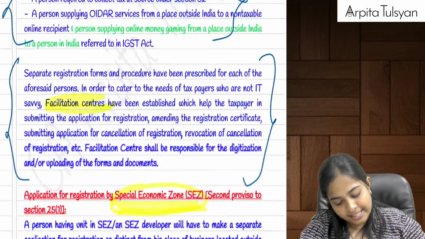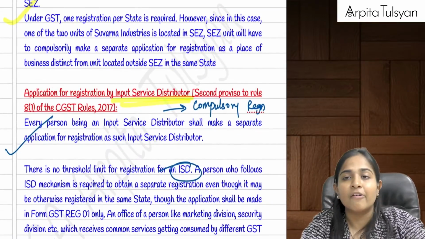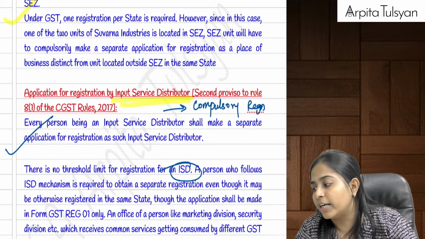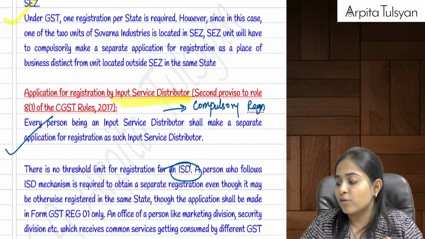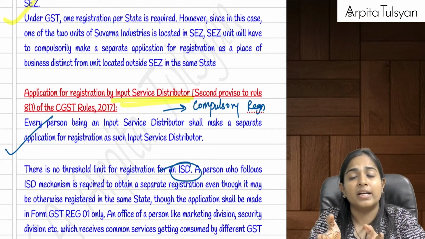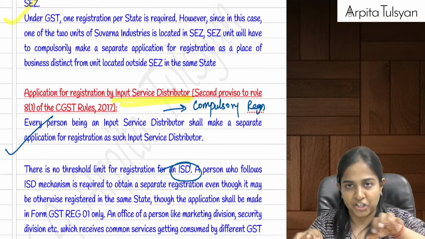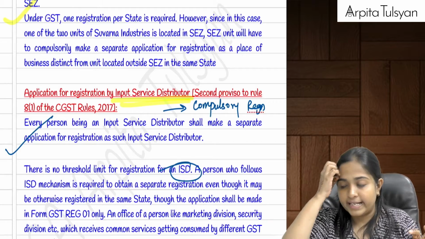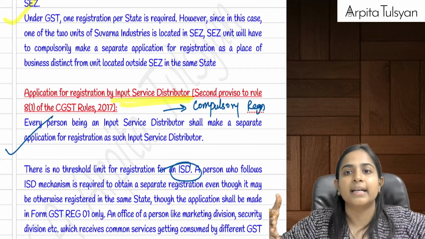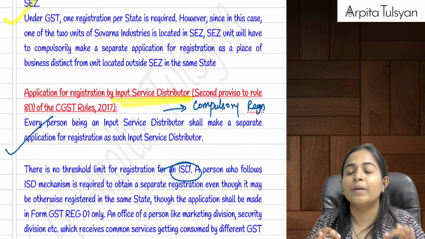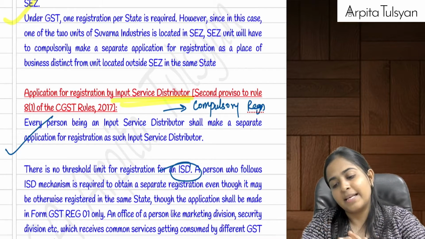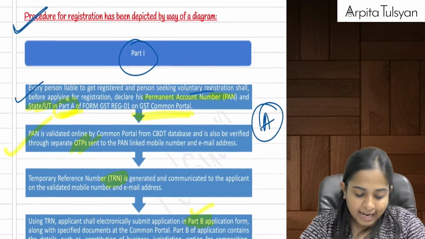Then two different points that we studied along with this were one for SEZ and the other one for ISD. For SEZ, we studied that if one unit is situated in SEZ and another unit is situated in non-SEZ, or outside the SEZ area, then in that case, even if it is situated within the same state, you have to obtain two different registrations, because one is in SEZ and another one is in non-SEZ. Then the next one is about the ISD. If any person wants to distribute the credit, if he wants to become an ISD, input service distributor, and follow this ISD mechanism, he will have to obtain a separate registration as ISD.